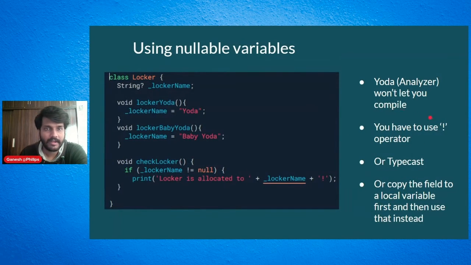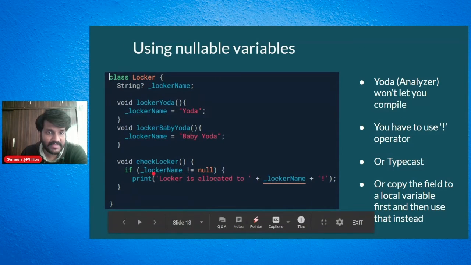Okay. Now, using nullable variables. Let's say you're using a nullable variable. Here I have created a nullable variable, it can be null. In this method, I'm making this as Yoda, and this is baby Yoda. Let's say checkLocker is another method wherein I am checking that this is not equal to null, and then I'm printing here.